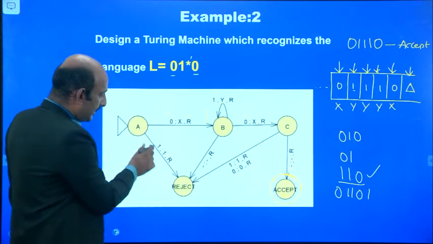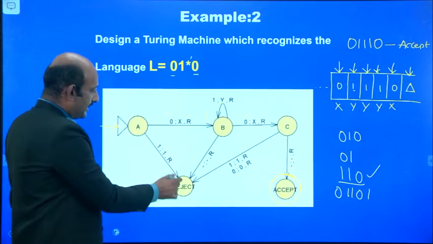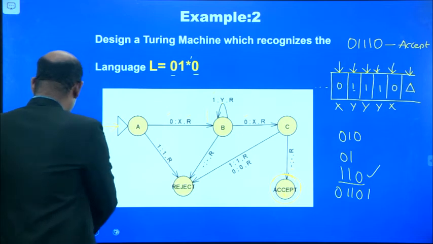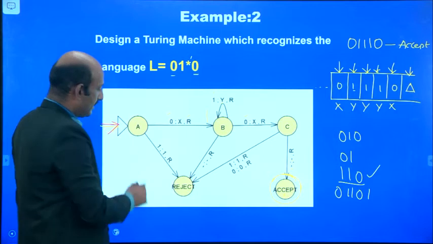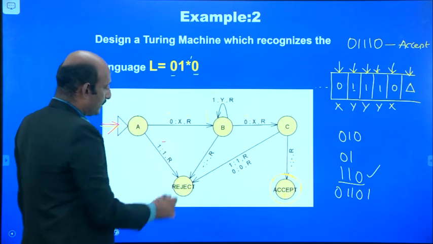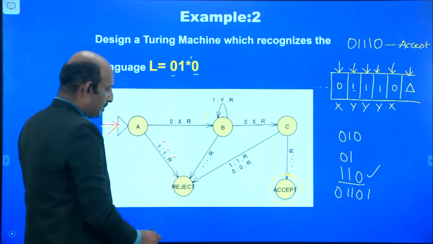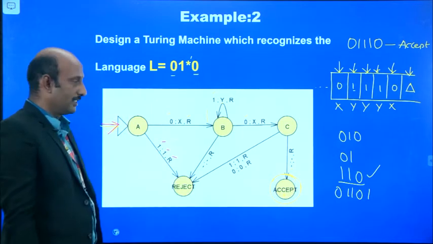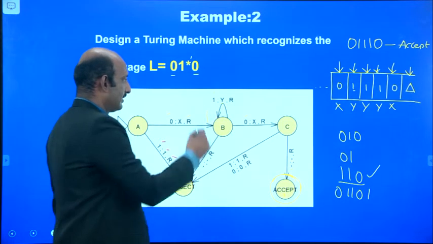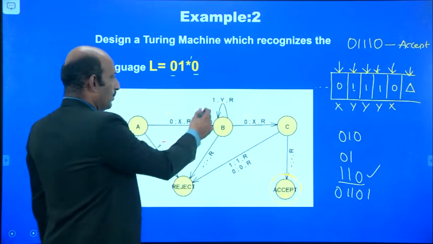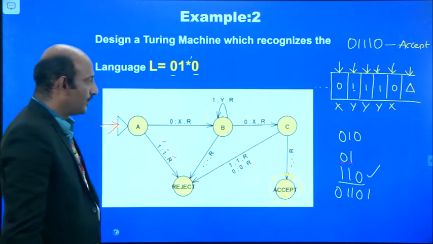That means if it starts with 1, then from the starting state it goes to the rejecting state, because it starts with 1 and does not replace it with anything and moves right. Similarly, after reading 0, 1, there are no further inputs.